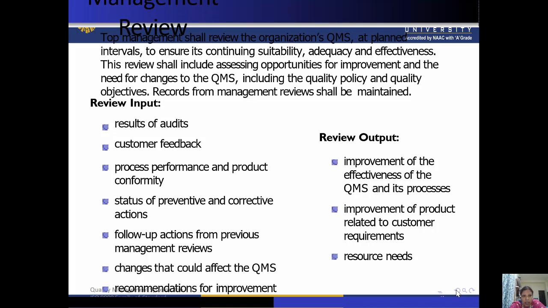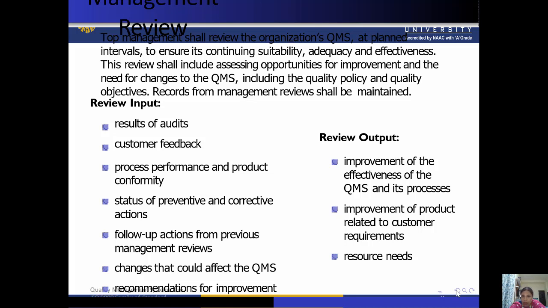So at planned intervals to ensure its continuing suitability, adequacy, and effectiveness, this review shall include assessing opportunities for improvement and the need for changes to the QMS, again the important matter of review.